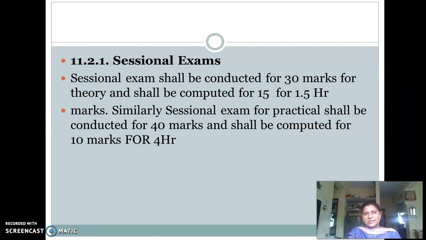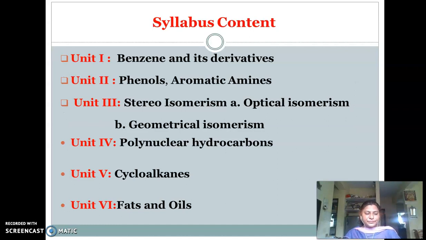In simple terms, we can say for the theory the total is 25 marks. That 25 marks is divided into 10 marks for continuous mode and 15 marks for the sessional exam. For this 15 marks, we have to conduct 2 sessional examinations for 30 marks each and take the average, computed for 15. And for the practicals, continuous mode is for 5 marks and the sessional exam is for 40 marks, and that 40 marks is computed for 10 marks. In this way, these are the evaluation guidelines given by the university for the 2019 pattern.